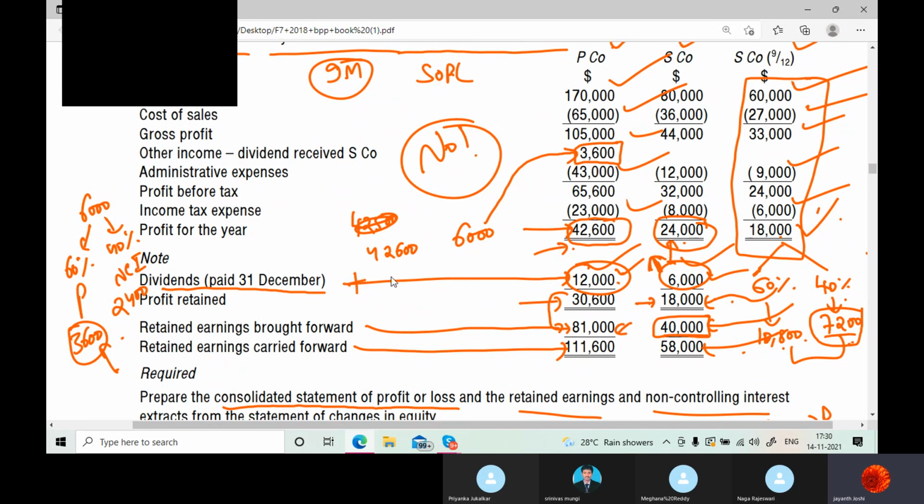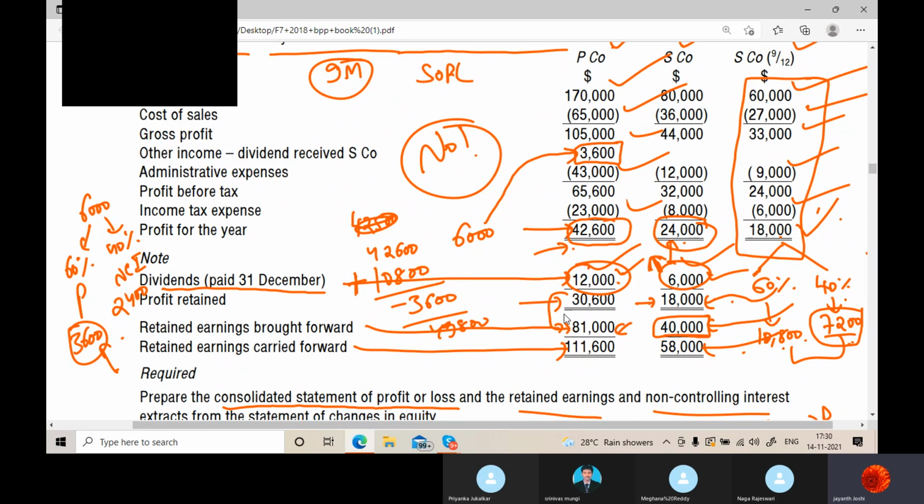Their share of profit of the subsidiary is how much? 18,000, 60% is 10,800. So 42,600 plus 10,800 minus 3,600. If we do this, we get 49,800.